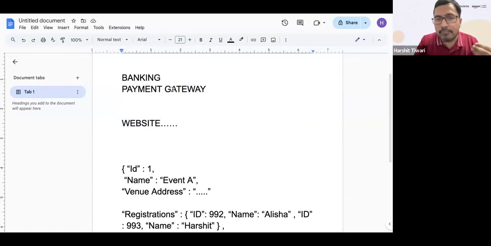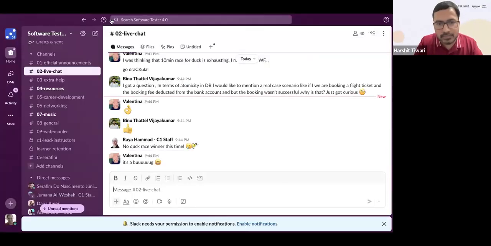Now if there is some mistake or issue in the communication between the website and the provider, it might fail. The payment has gone through, but the payment gateway didn't give the confirmation back to the website. For some reason, let's say some bug, the payment gateway didn't give the correct response back to the website. So the website will say it's failed, your booking was not done. And because the booking was not done, you can reverse the payment also. Does it make sense?